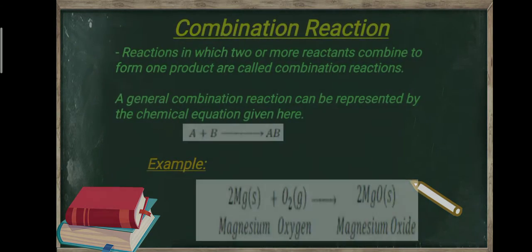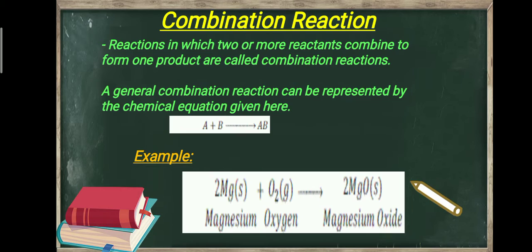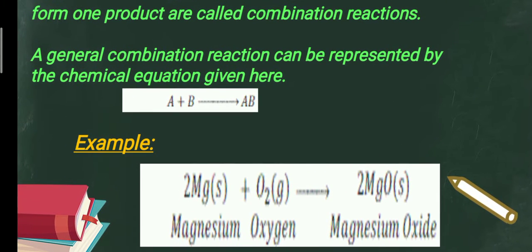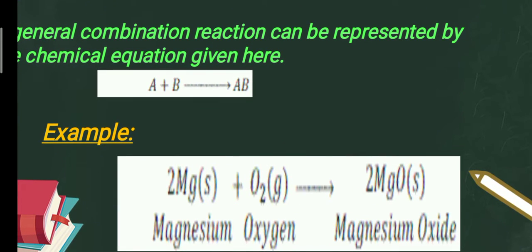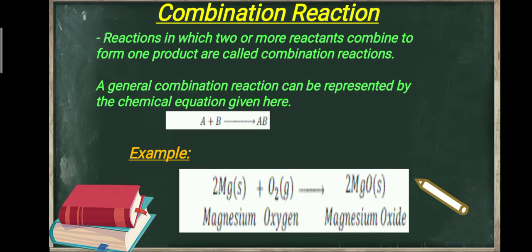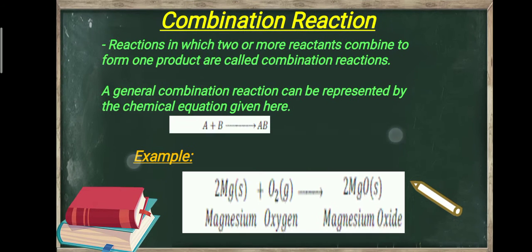The combination reaction is the reaction in which two or more reactants combine to form a single product. Like we have an example: magnesium, when it reacts with oxygen, produces magnesium oxide. So in this case, we have two reactants and only a single product. So a combination reaction is a reaction in which two or more reactants combine to form a single product.